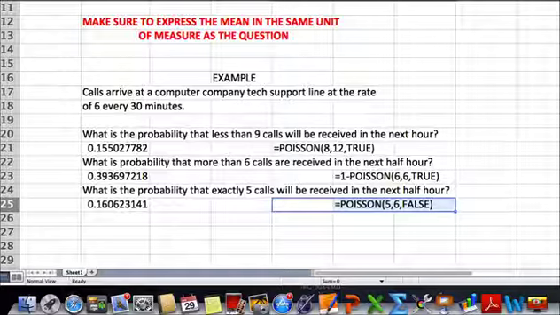With these 3 different types of questions, we've now covered everything that you could be asked about in terms of a Poisson distribution.